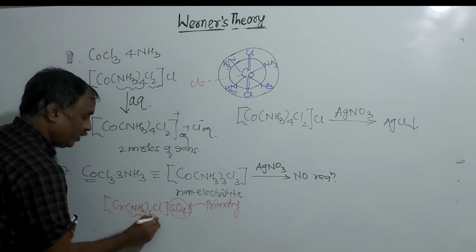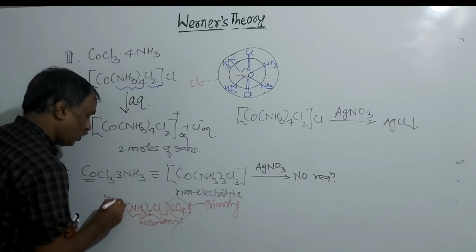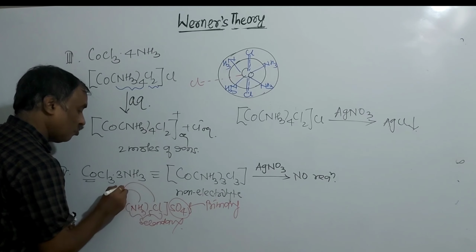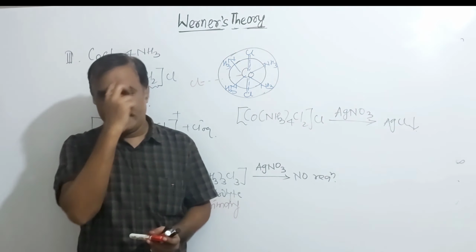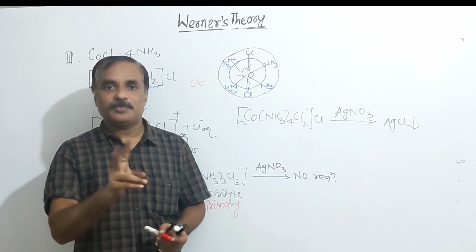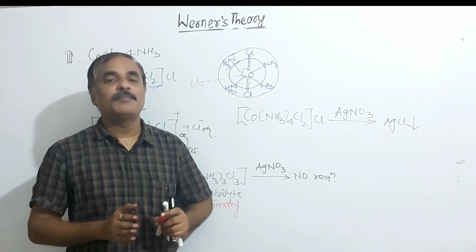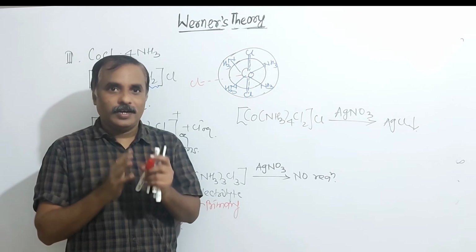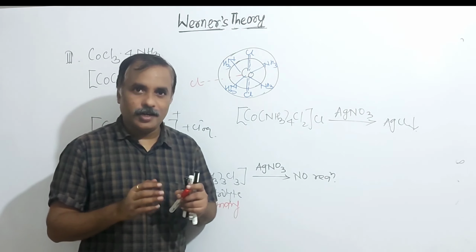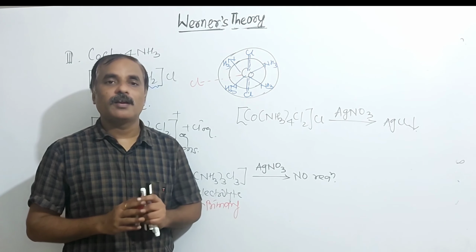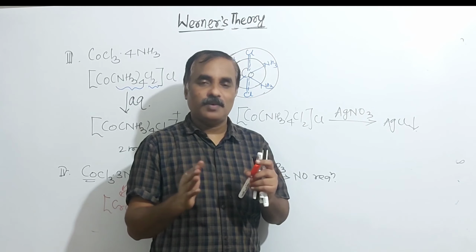And ammonia and Cl, what are these? Secondary valencies, which are firmly attached to chromium. So this is Werner's theory. Every element exhibits two types of valencies, primary and secondary. Primary valencies are ionizable and characterized by negative charge. Primary valencies are related to the oxidation state of the metal. The symbol of primary valency is the dotted line.